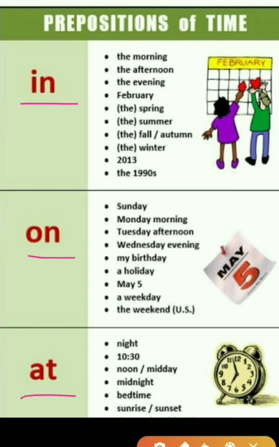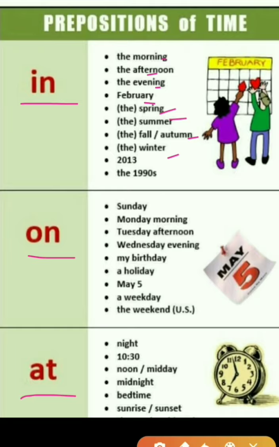First, we'll see where to use in. In is used to tell about parts of the day, that is morning, afternoon, evening. Night is the exception. So if we want to refer, we say in the morning, in the afternoon, in the evening. And next, it is used for months and seasons. Look here: February, spring, summer, autumn, winter. So these are seasons and months.